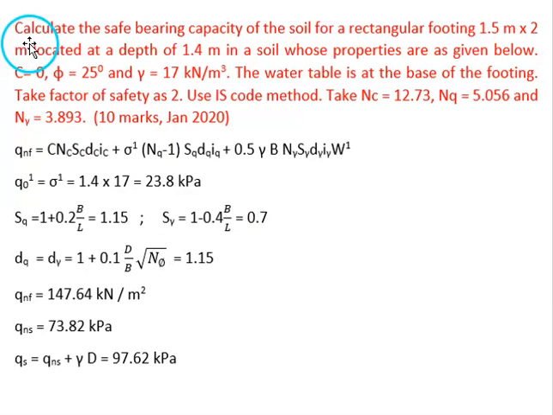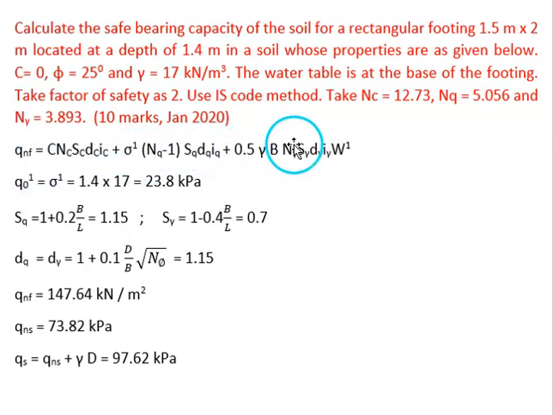And there is one example. Calculate the safe bearing capacity of the soil for a rectangular footing 1.5 meter by 2 meter located at a depth of 1.4 meter in a soil whose properties are as given below. C equal to 0, phi equal to 25, gamma equal to 17 kN per meter cube. The water table is at the base of the footing. Take factor of safety as 2. Use IS code method. NC, NQ, and N gamma values are given.